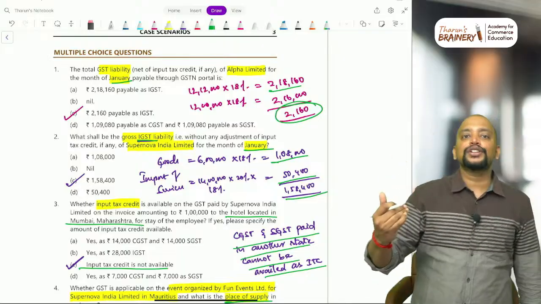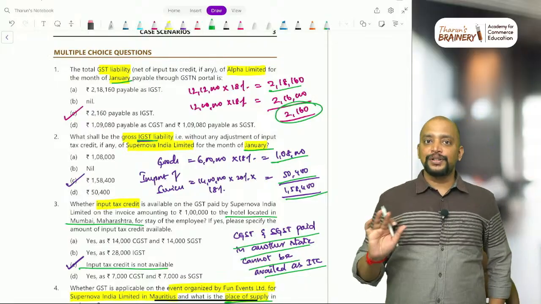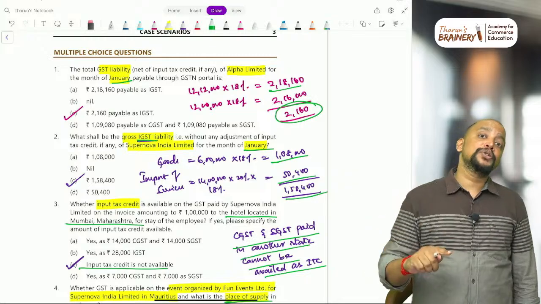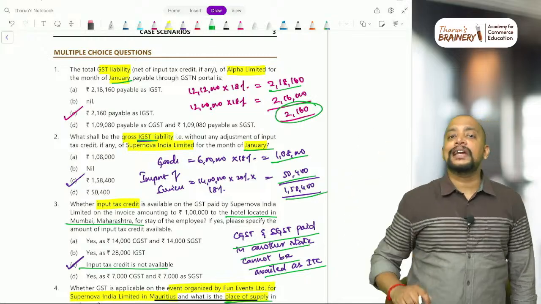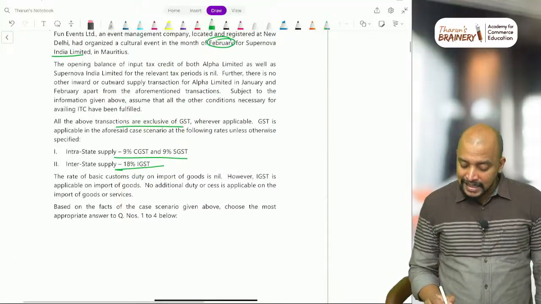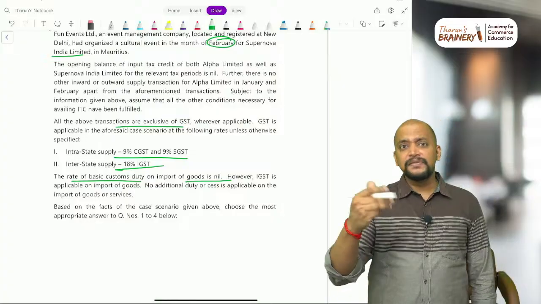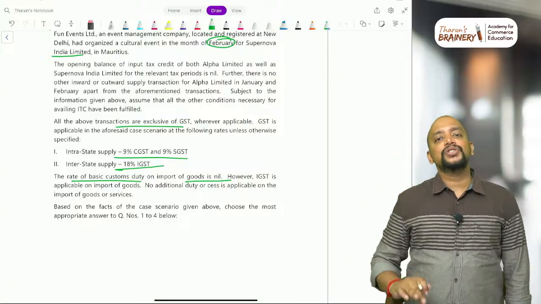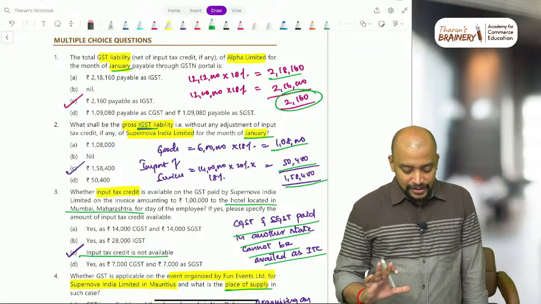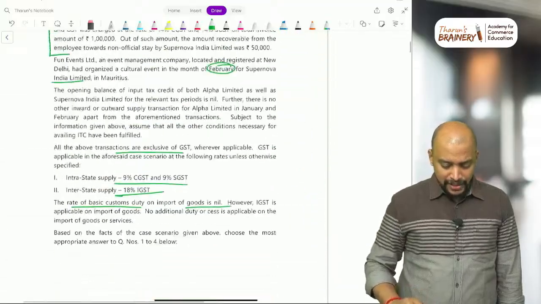They are just importing the goods and locally purchasing the goods, and they are selling the goods, Alpha Limited. And when they are importing the goods, why are we not computing basic customs duty and then calculating IGST? Because clearly it is given in the question itself that the rate of basic customs duty on import of goods is nil. So that's the reason we are not taking anything, and just the IGST is computed. So 2,160 will be taken as the answer for this. Okay, and this is about this particular question.